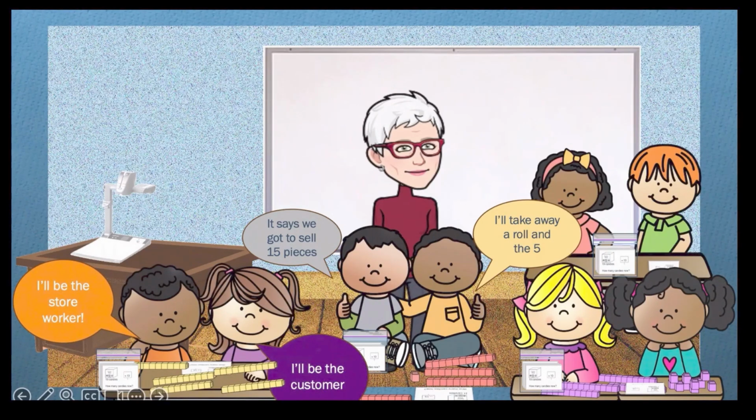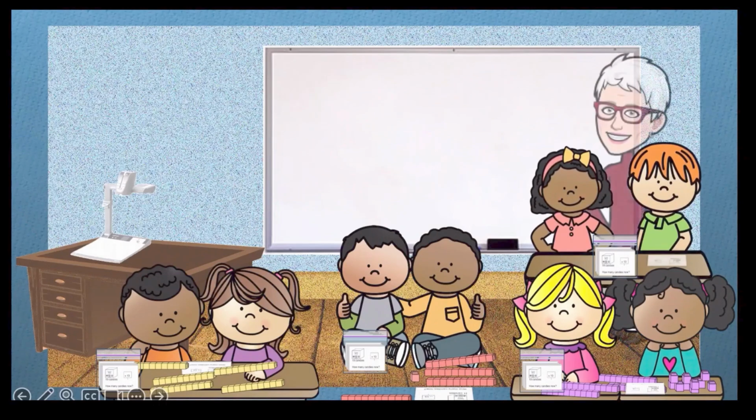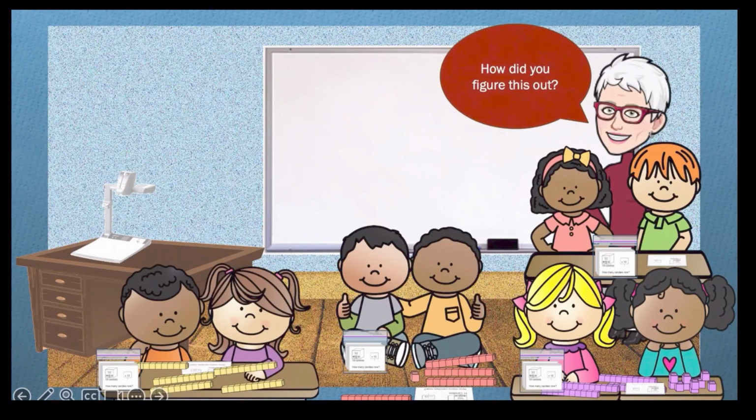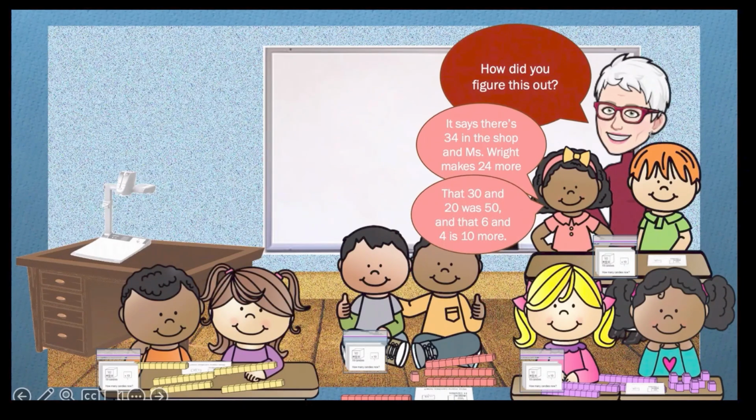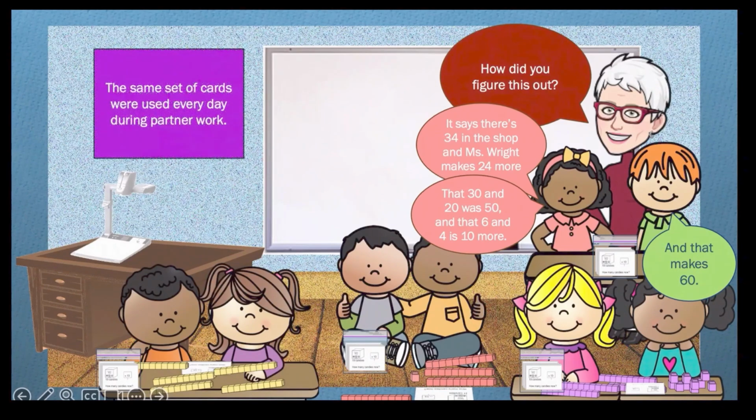Each pair of students was given a bag of Unifix cubes as pretend candies. I noticed that during the first several days of partner work, the children used the cubes to act out the story. But after several days, I noticed that some children started figuring out some of the tasks without the cubes, even if they had them. The Unifix cubes were always available to anyone who wanted or needed to use them. The same set of task cards was used every time we had partner work.